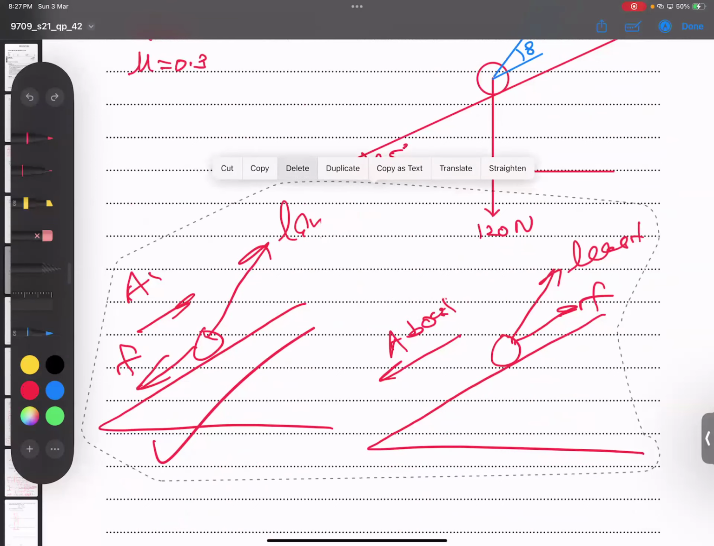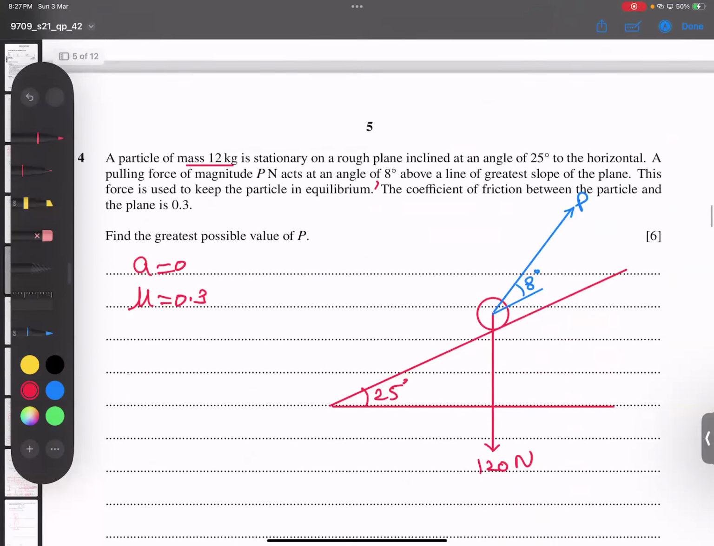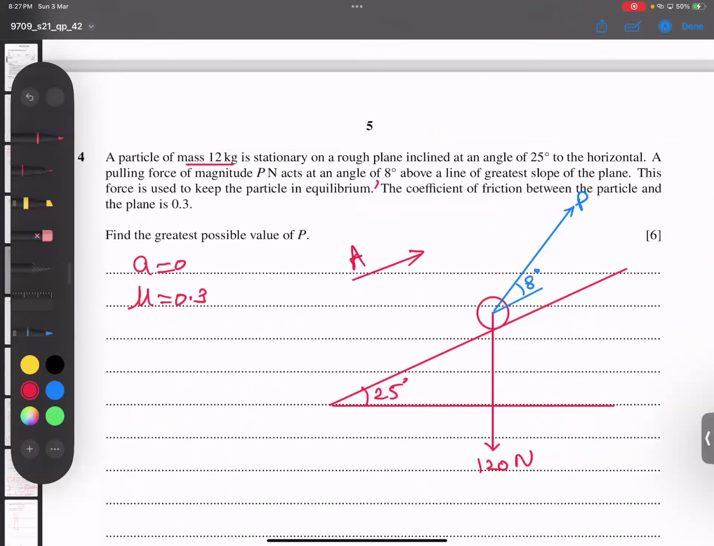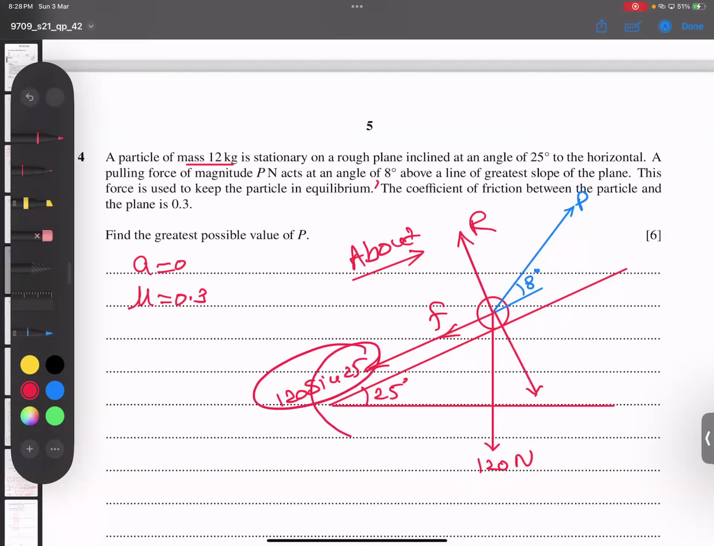Let me complete it now. For the greatest force, it is 100% about to move upward, and friction will be downward. The weight has two components. One parallel to the surface is 120 sine 25, and the other, perpendicular to the surface, is 120 cos 25, balanced by the normal reaction R. I have resolved 120 into two components.